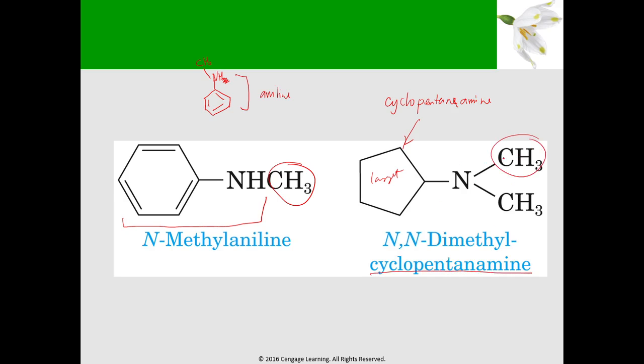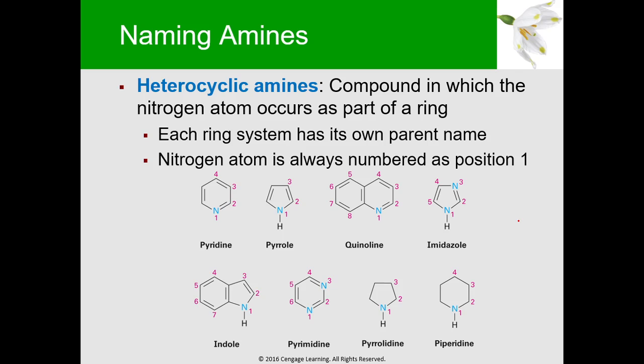Now, we have two similar substituents. So, this is your methyl. So, dalawa siya. So, that's why it's a dimethyl. Then, we also write the N. So, N,N-dimethyl cyclopentanamine. So, that is how you name your amine.